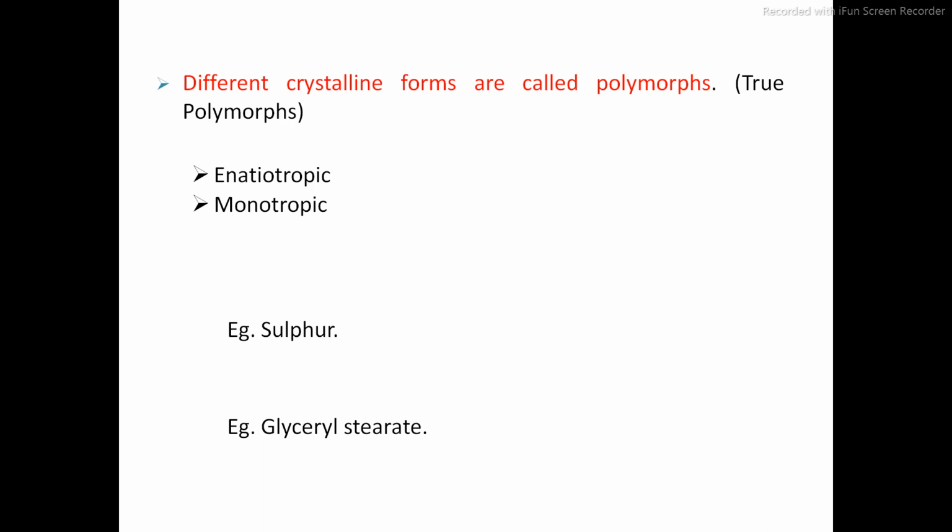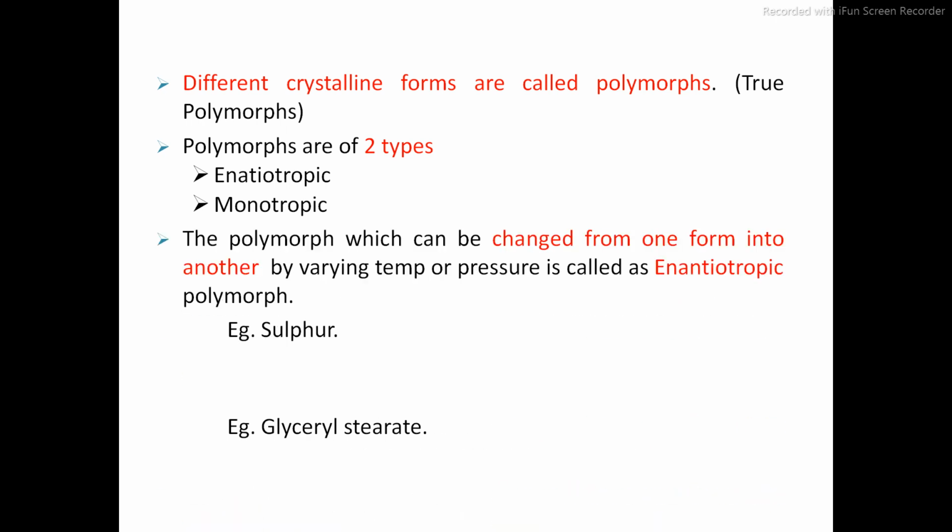Next, different crystalline forms are called polymorphs. And polymorphs are of two types: enantiotropic or monotropic. What is meant by enantiotropic and monotropic? Enantiotropic means one polymorph can change into another.